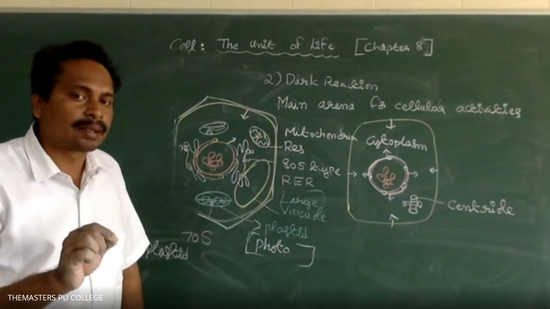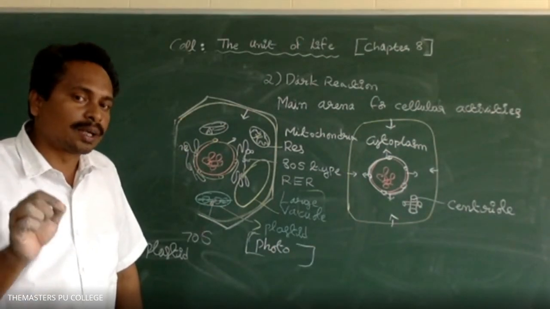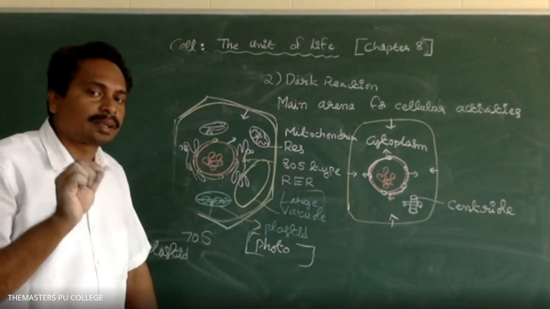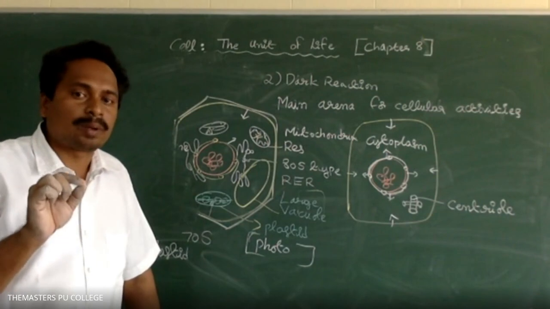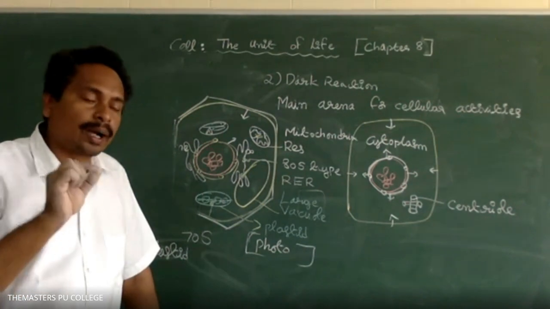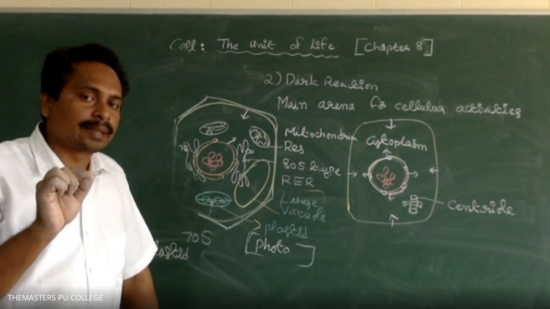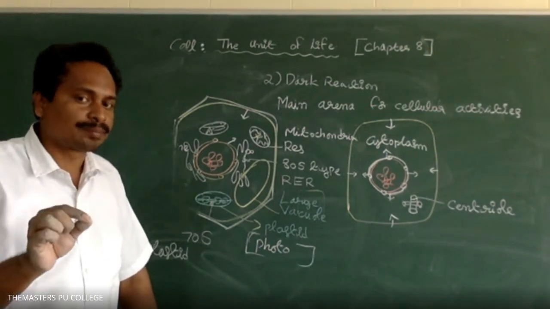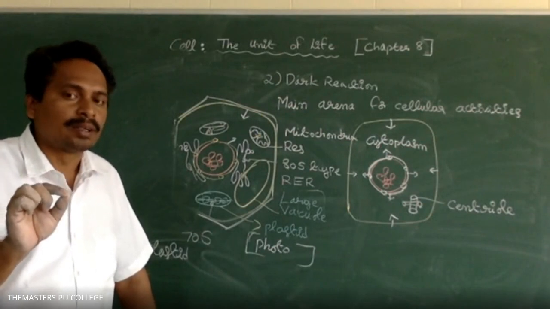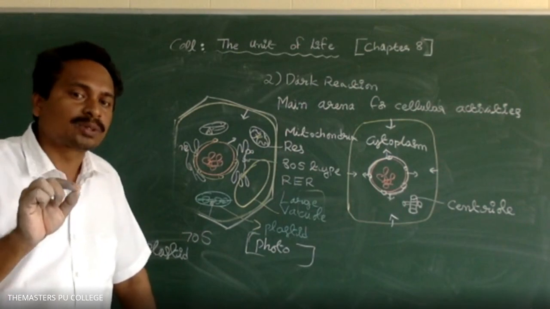Which type of ribosomes are attached to the rough endoplasmic reticulum? The 80S type. In eukaryotic cells, both types of ribosomes are present.